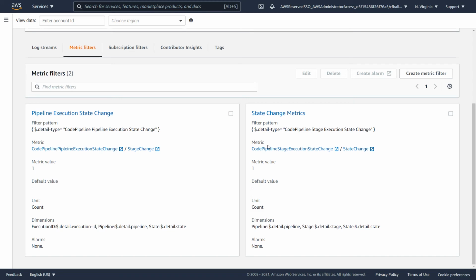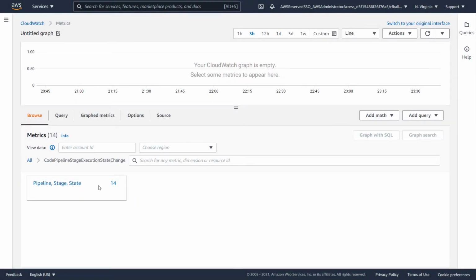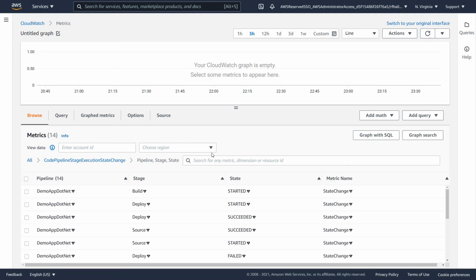Now let's look at what these metrics actually look like. Here we are in the CloudWatch metrics console. We'll take a look at our CodePipeline stage execution state change namespace. And here we have a single grouping of dimensions, which is by pipeline, state, and stage. As I mentioned when I did that metric filter, those were the three different dimensions I was using. And if we take a look at our metrics here, we can see that we have different metrics for our .NET application as well as for our Java application, with different stages and states.